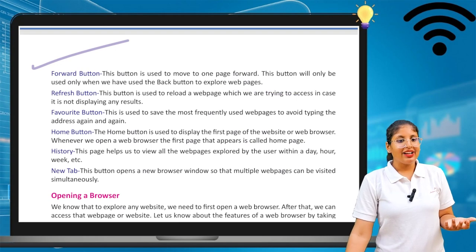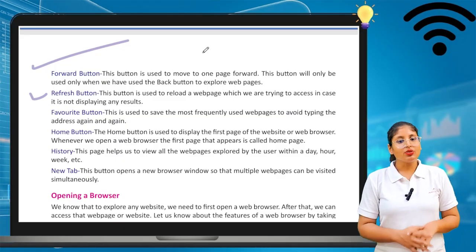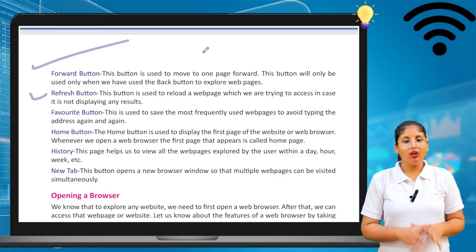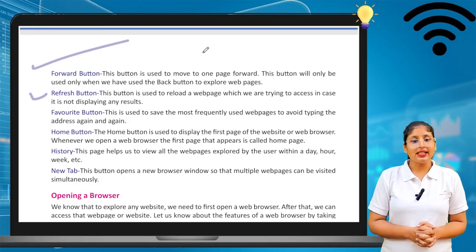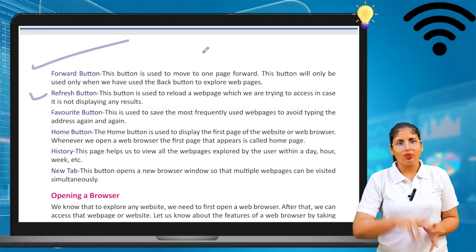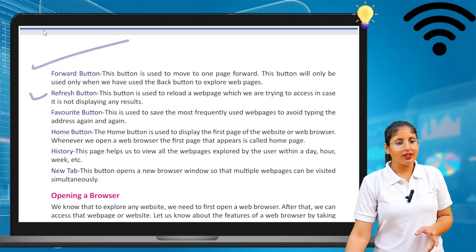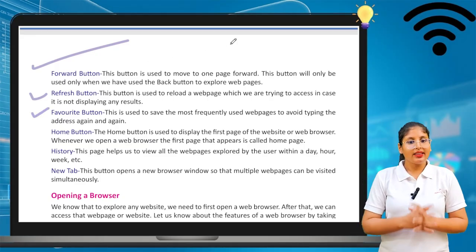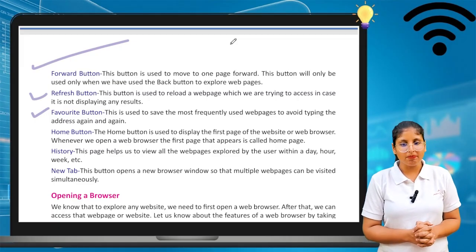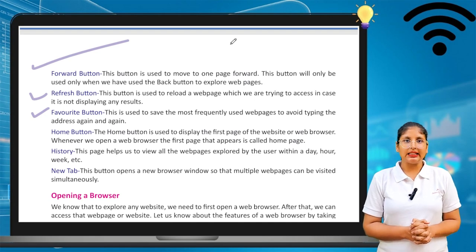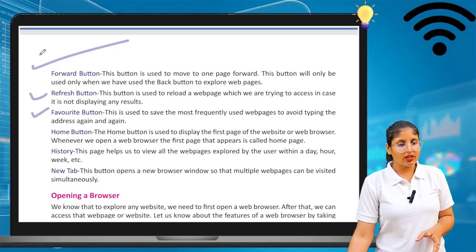Refresh button is also there when we have to refresh something. This button is used to reload a web page which we are trying to access in case it is not displaying any result. So we will refresh that page. Favorite button is also there. It is used to save the most frequently used web pages to avoid typing the address again and again.